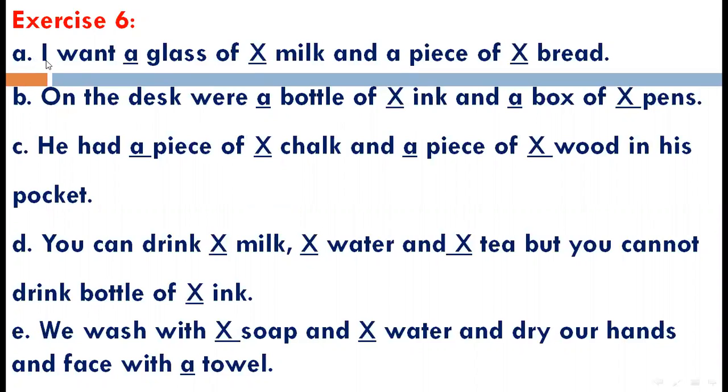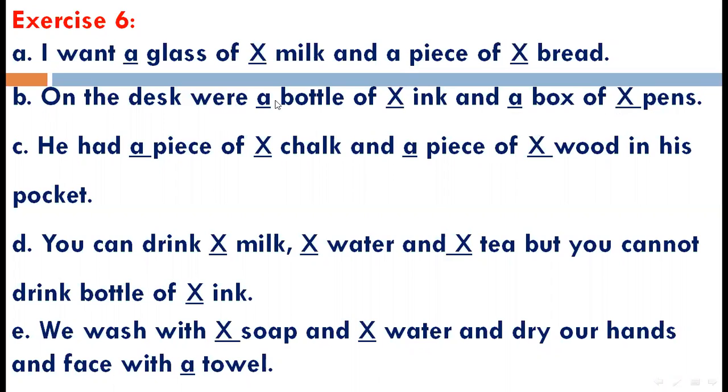Here you see the first one: I want dash glass of dash milk and dash piece of dash bread. So here, glass is singular, so we insert a. Here, if it's not necessary to insert a or an, we put a cross. And one piece, so here you insert the word a. A piece of, no need to insert a or an, so you insert a cross, bread.